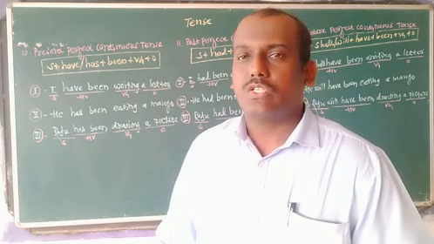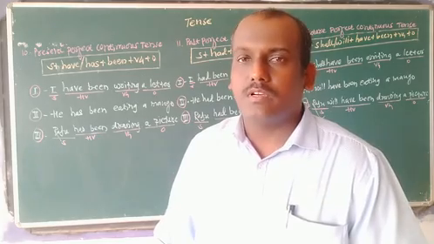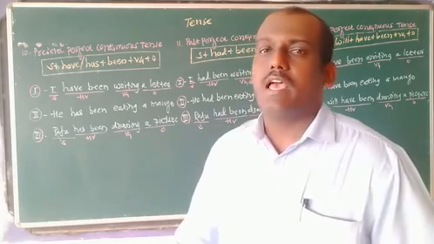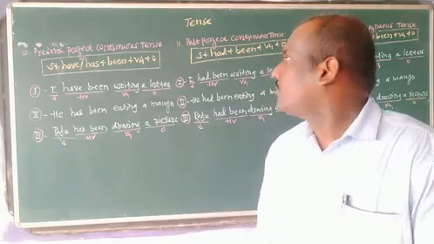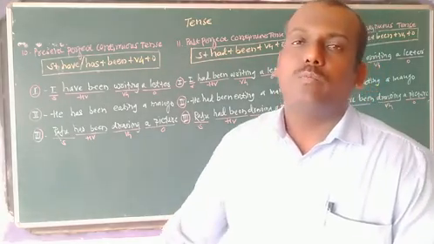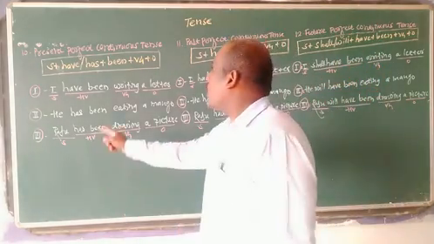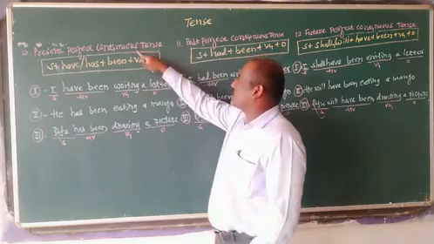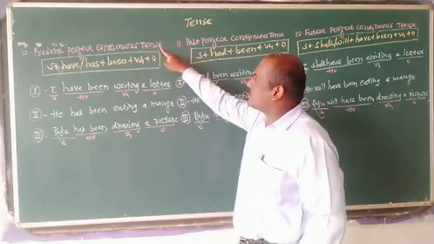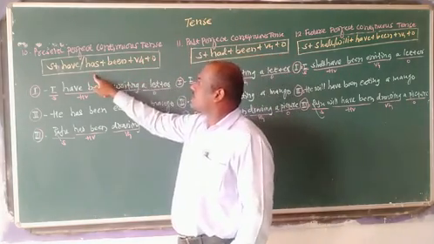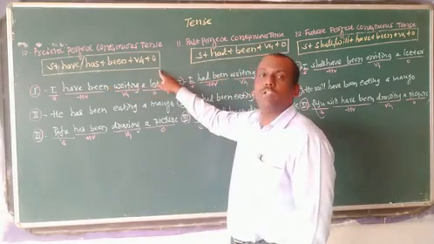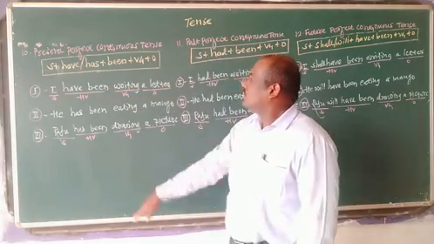You have to memorize this structure. This is the structure of present perfect continuous tense.